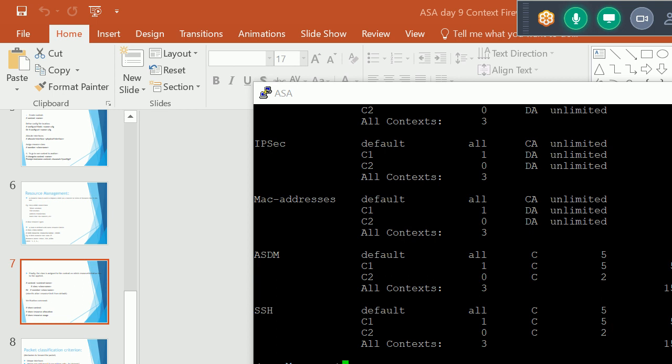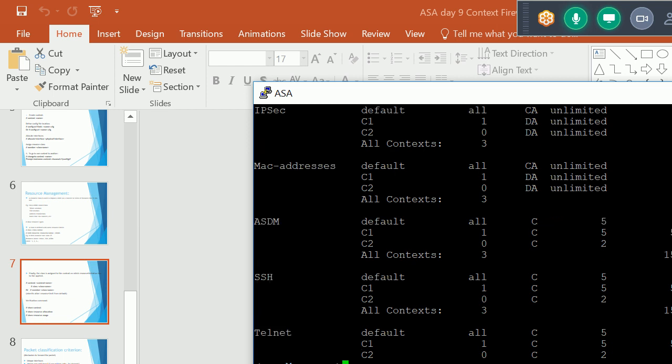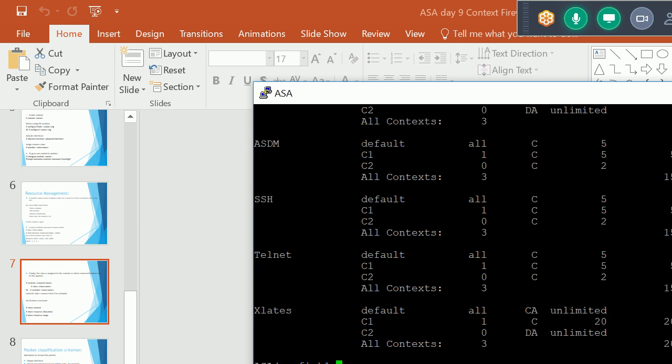So in ASDM, I'll set for context C1 5 ASDM connections. For context C2, I'll set 2. For C1, SSH is also 5, and for C2, 2. So that is the way to allocate resources.